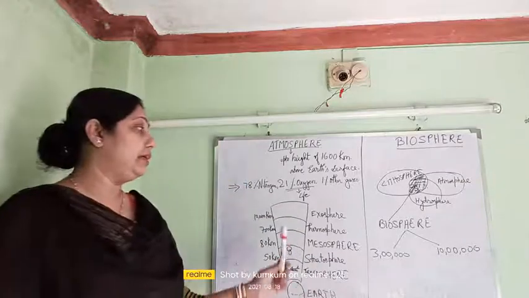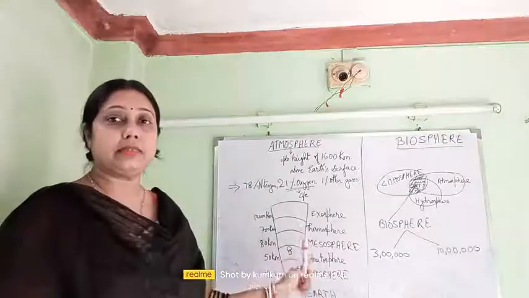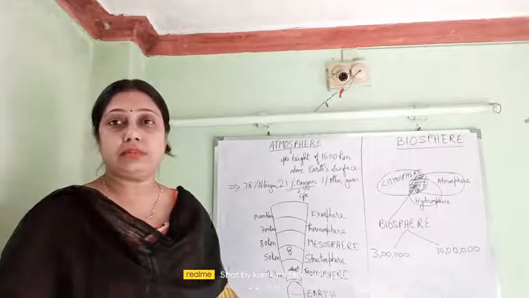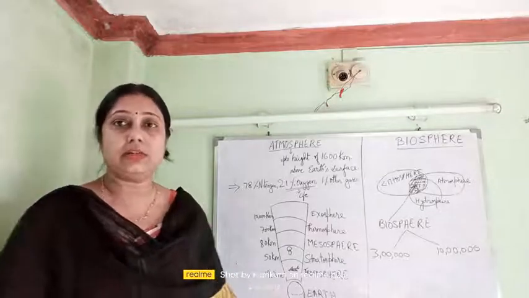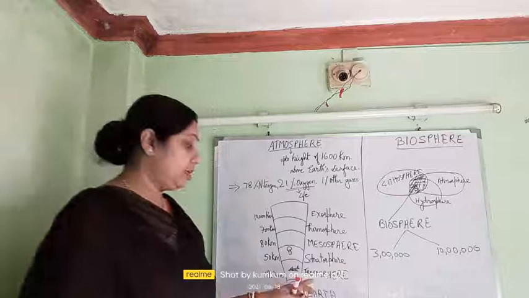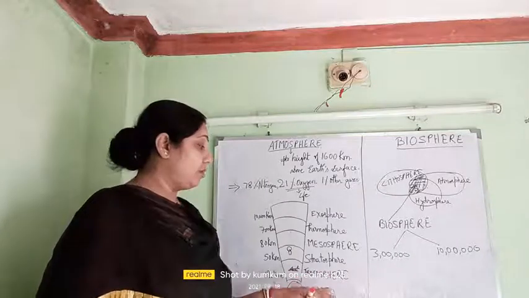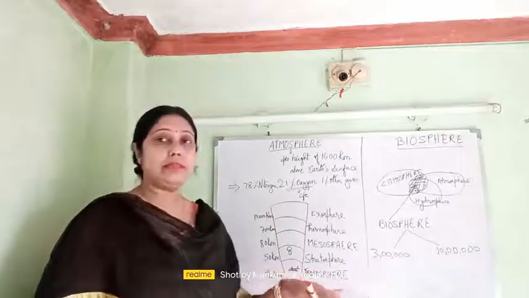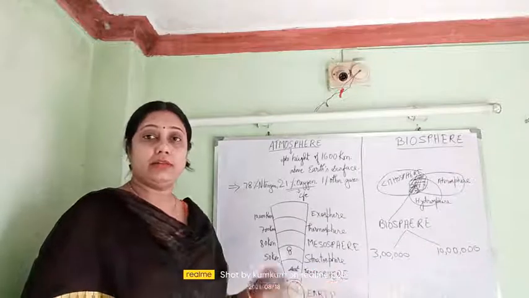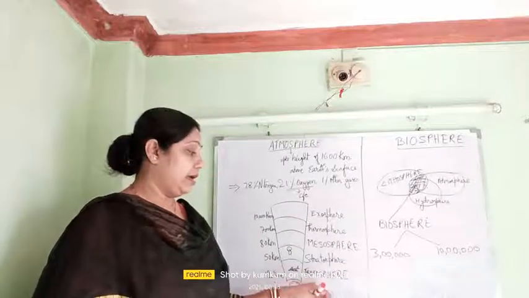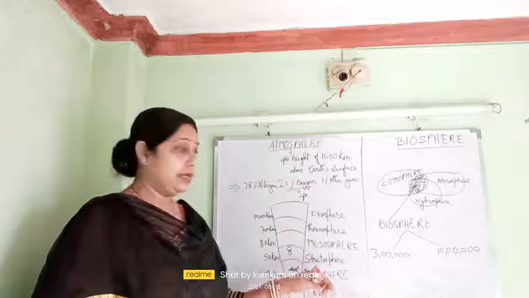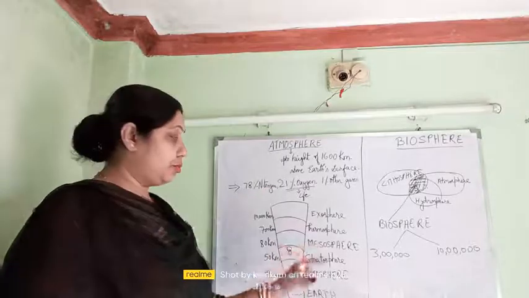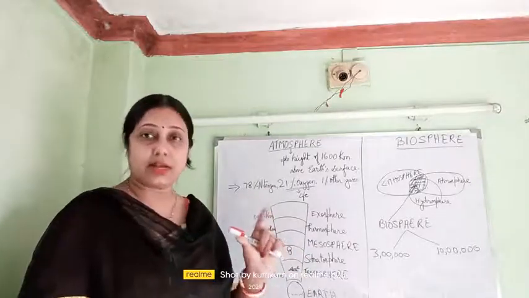Now if we divide the atmosphere into different parts above the earth's surface, the first layer is troposphere, that is 12 kilometers of height. Here the aeroplanes fly and the birds fly. Above troposphere is stratosphere. It is 50 kilometers of height. That means 50 kilometers above the troposphere, we find the layer known as stratosphere.